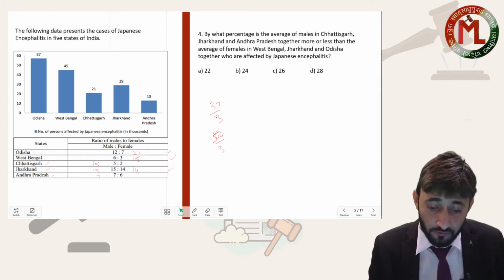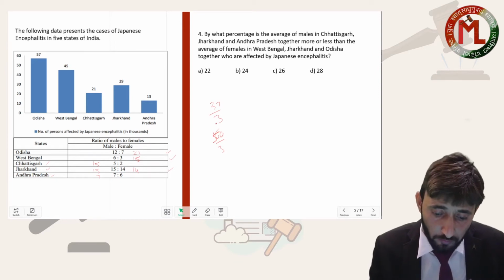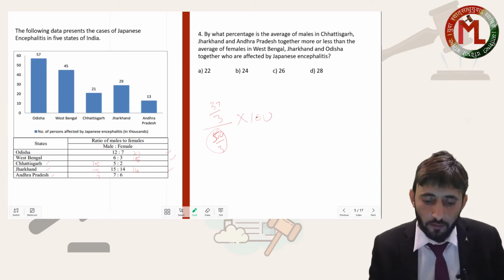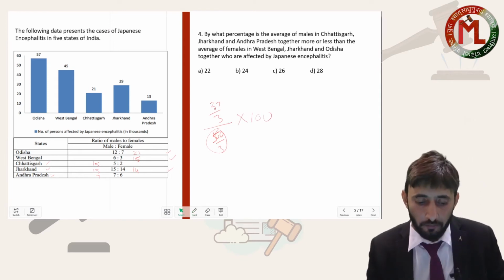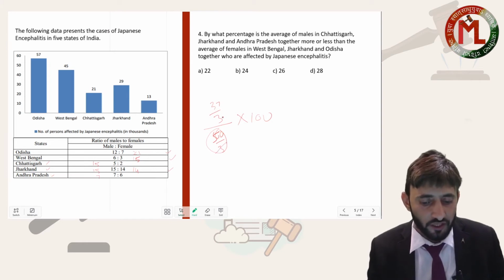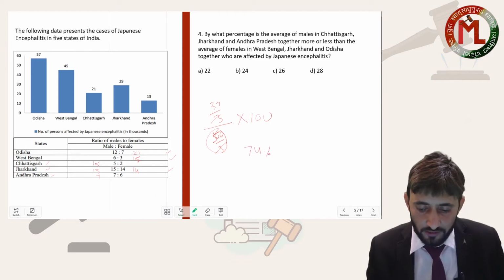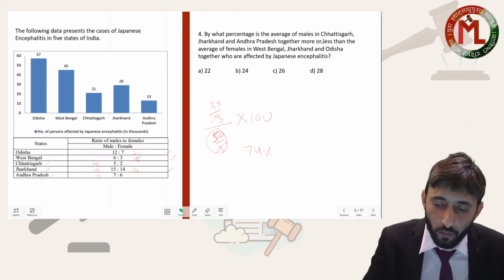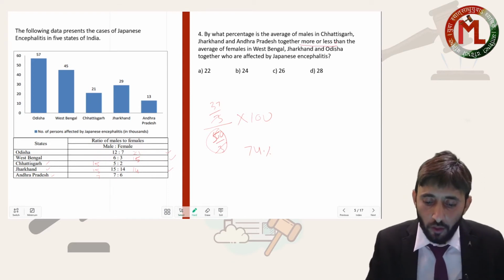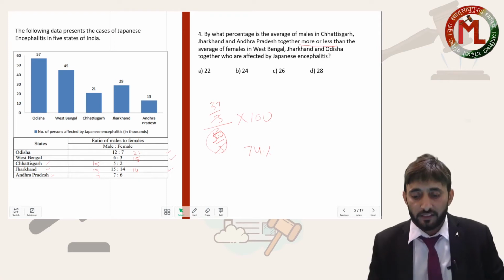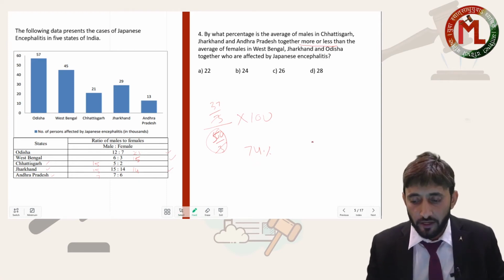So more or less, we have to find more or less. Okay my dear, so this will be our reference number into 100: the average of the males divided by the average of the females into 100. These 3 will get cancelled. So this is coming out to be 74%. But what we have to do is take more or less. So can I say, beta, males are 74% of the females, which means they are 26% less.